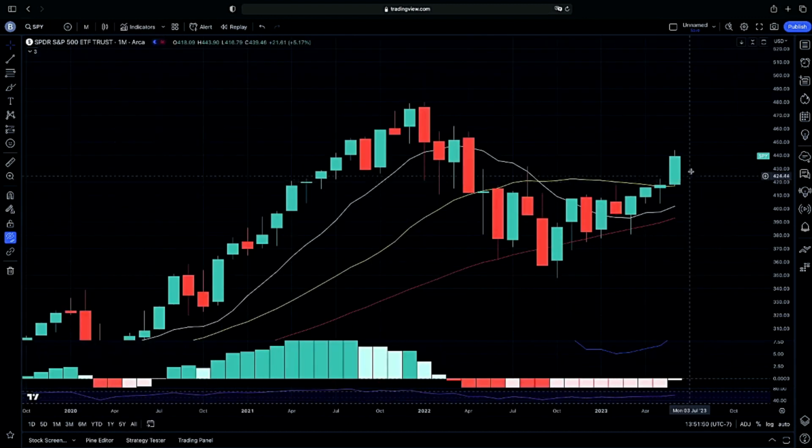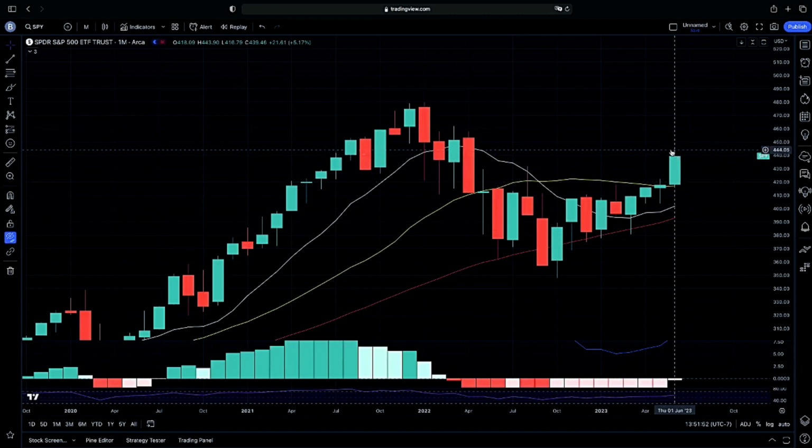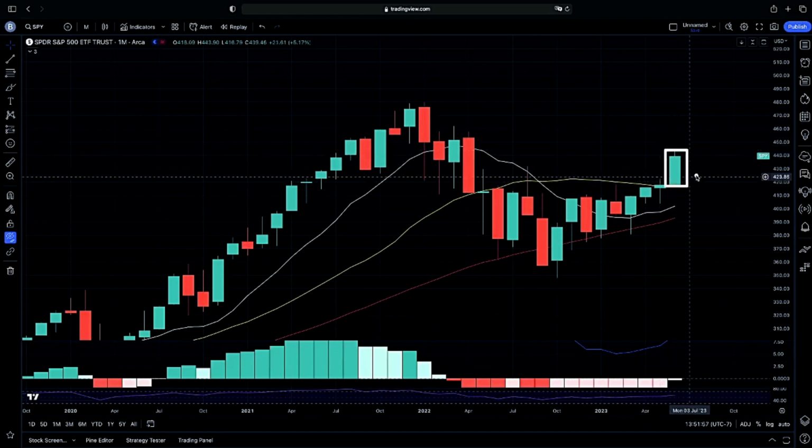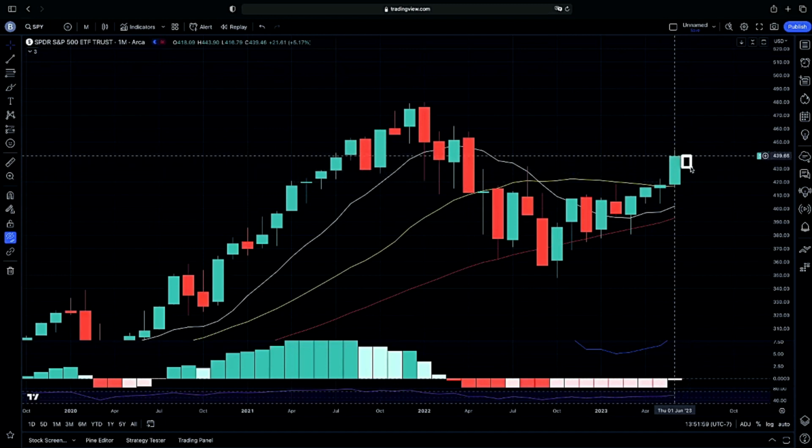Now looking at our monthly chart, as you guys can see, we have a full bodied candle here on our monthly chart. And again, a pullback here would be very much plausible. And so would a possible continuation if we had our 10 monthly moving average continue on above our 21-month moving average.